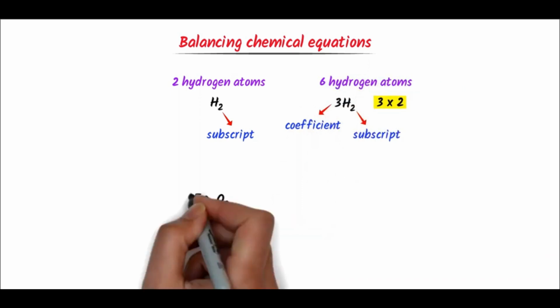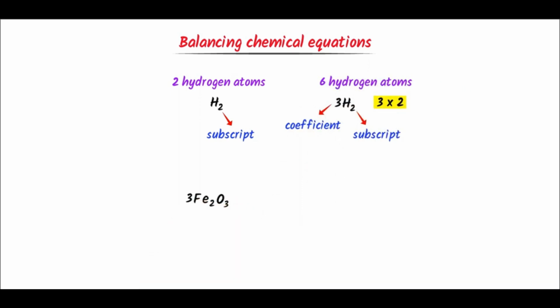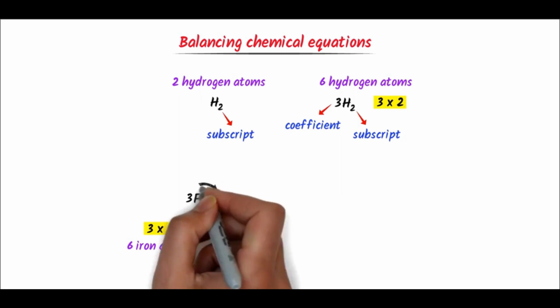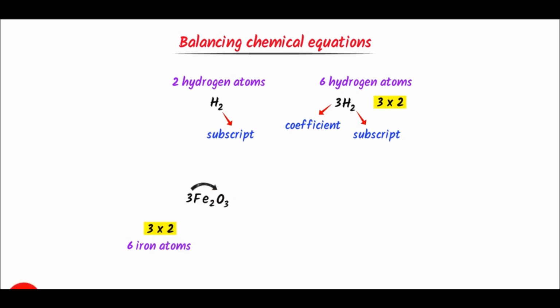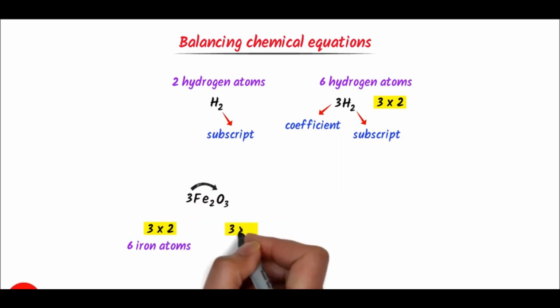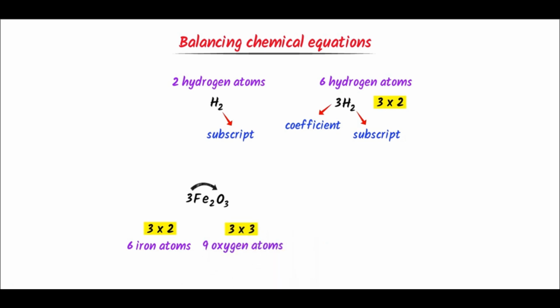Now consider these 2 compounds. Here, 3 into 2 is equal to 6, so there are 6 iron atoms. This 3 is also the coefficient of oxygen, so 3 into 3 equals 9. Hence there are 9 atoms of oxygen.